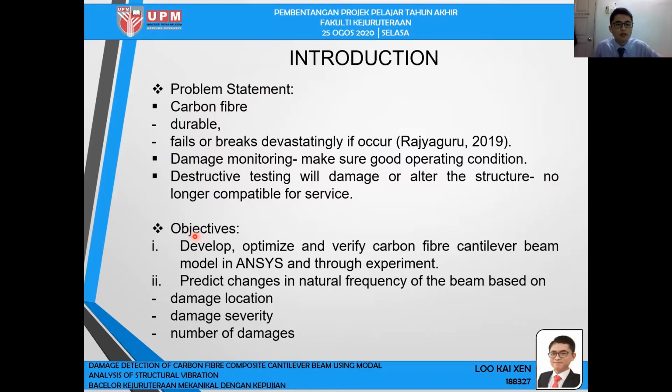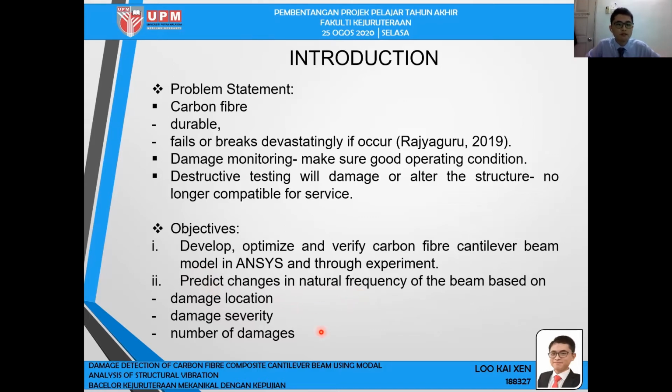service. For the objective of this project, firstly, this project aims to develop, optimize, and verify carbon fiber cantilever beam model in ANSYS and through experiment. This project also aims to predict changes in natural frequency of the beam based on damage location, damage severity, and